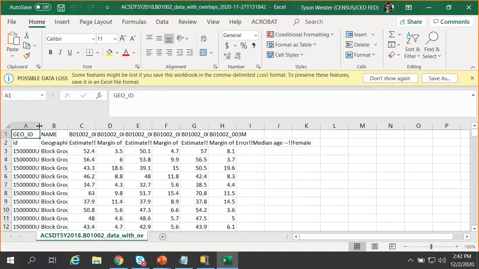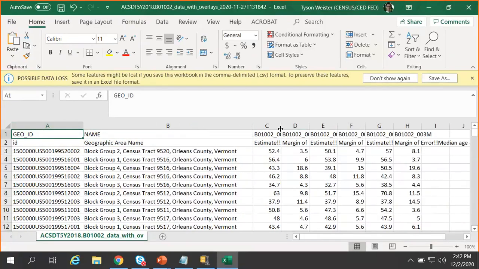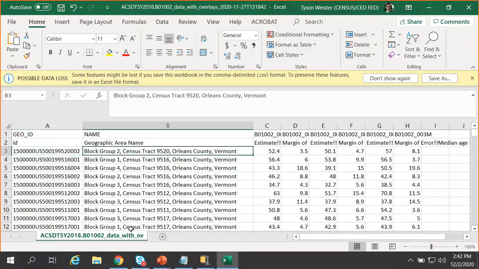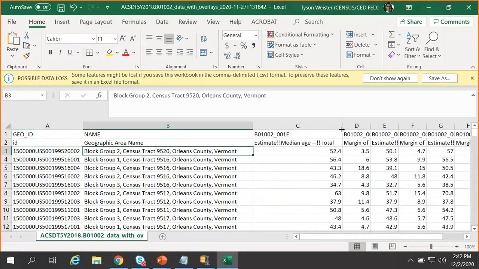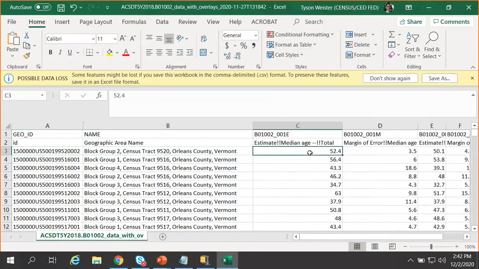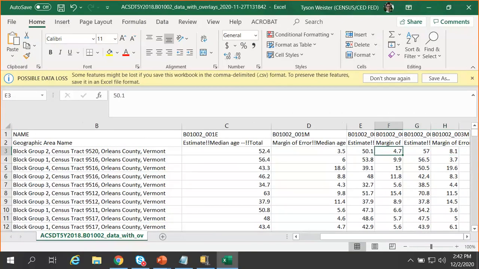This is a great flat file format if you wanted to map, sort, or manipulate the information on your own using other software outside of the site. This is going to be the best file format for you. It has the geography ID, the geography name, and as you follow across a particular row, you'll see all of the nice estimates that you saw in the table display on data.census.gov without any special formatting or indentation, but in a very good format for you to work with.